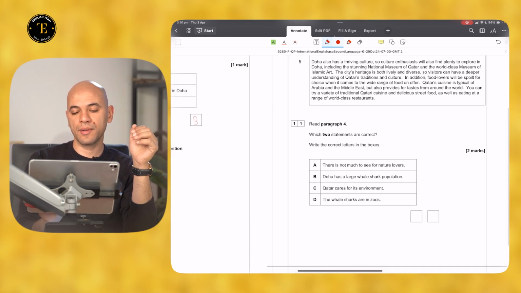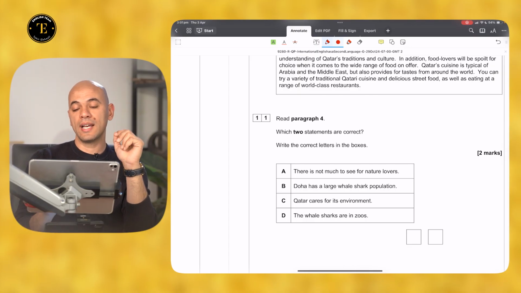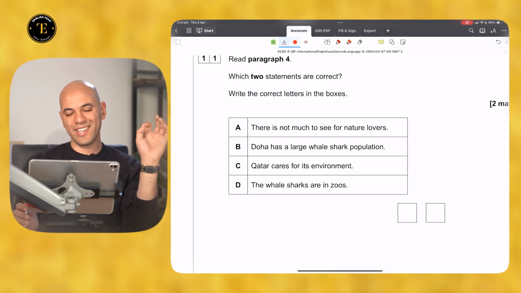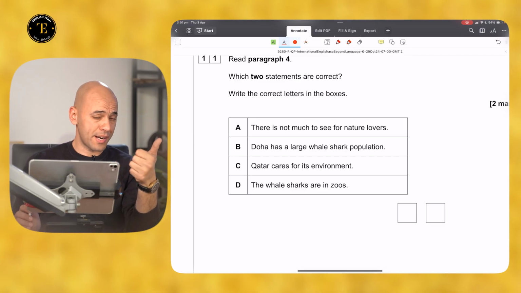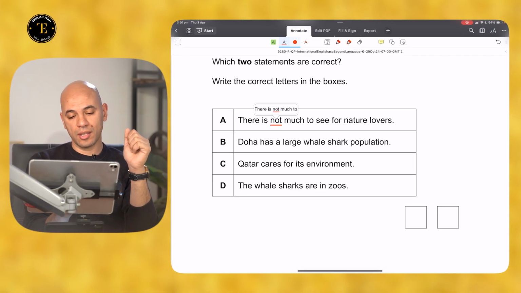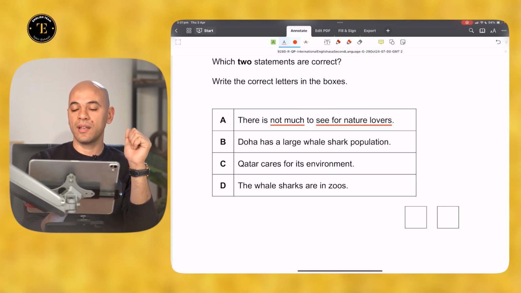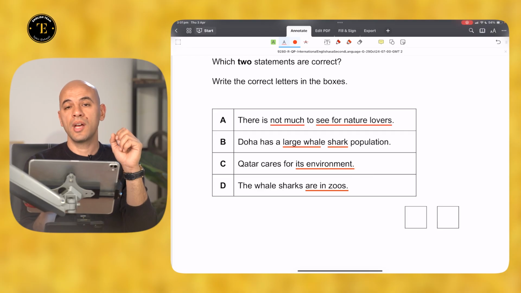That's a bit tricky. That's why I'm gonna try to tackle it from paragraph 4, which 2 statements are correct. The game is a matching game here. What you need to do is to underline key words. Now, we're gonna go through the options first before we go to the paragraph. There's not much. My keyword is nature lovers. Doha has a large whale shark population, Qatar cares for its environment. The whale sharks are in zoos.